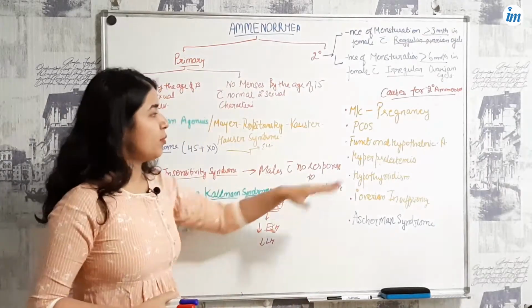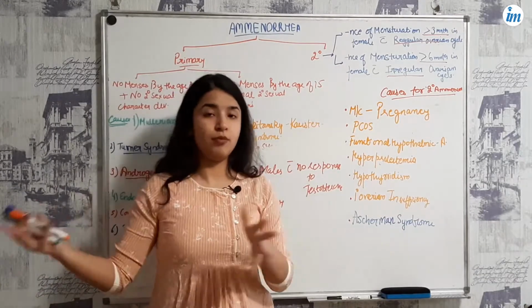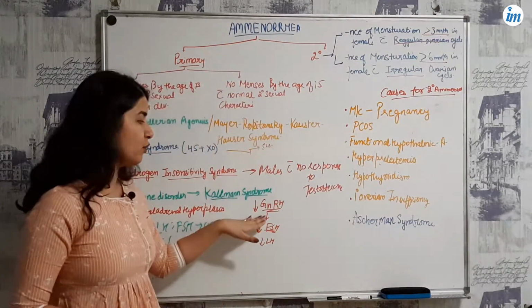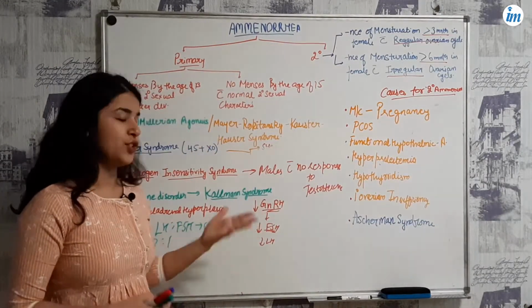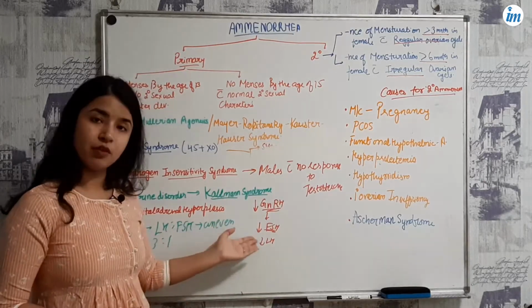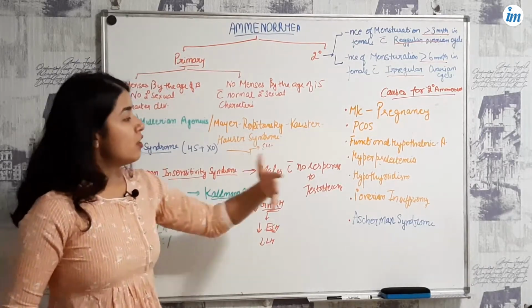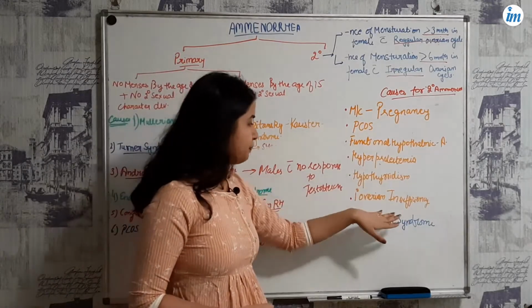Prolactin is an antagonist of GnRH, so if GnRH is lower, FSH will also be lower and LH will also be produced less. So again it has that mechanism.